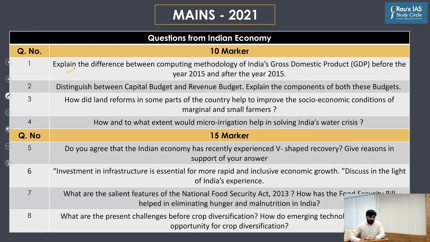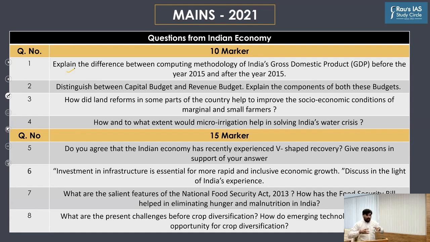In fact, one of the previous year's economic surveys had a separate chapter dedicated to this aspect of whether India is overestimating its GDP or not. The economic survey had clearly highlighted that India as such is not overestimating its GDP. In fact, the GDP methodology which we have adopted right now is in line with the international benchmarks or the international standards. So India is not overestimating as such.